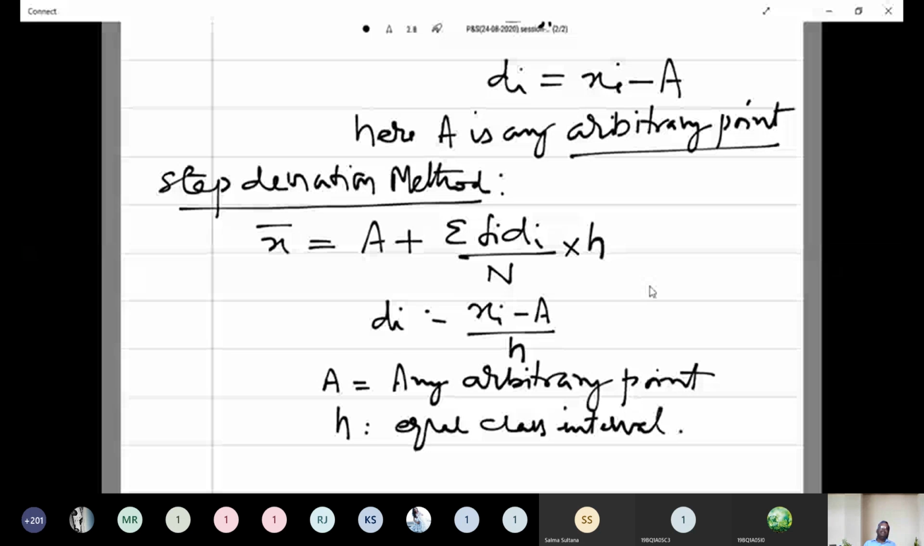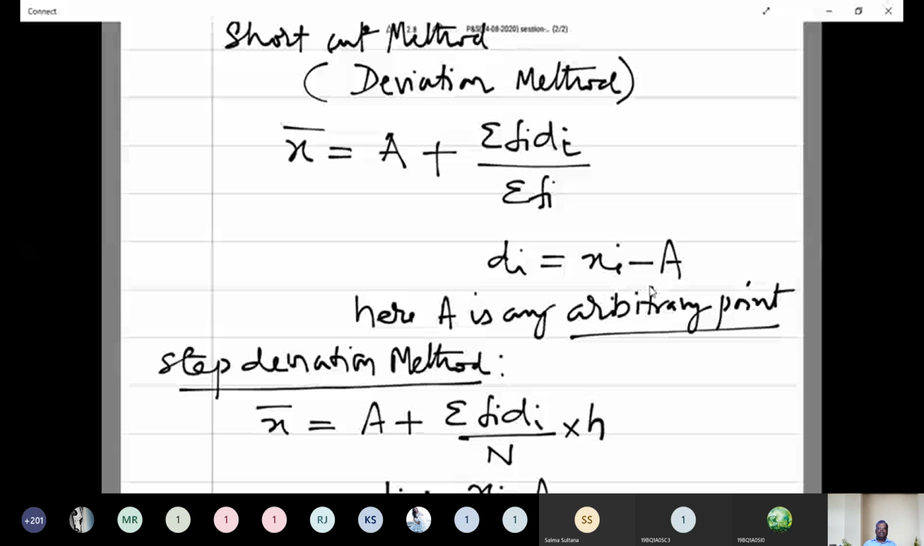These are the four formulas that we have to use for calculating the mean of the distribution or mean of the numbers or mean of the variable which is given in the form of either continuous or discrete variable.